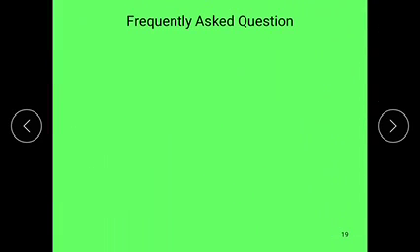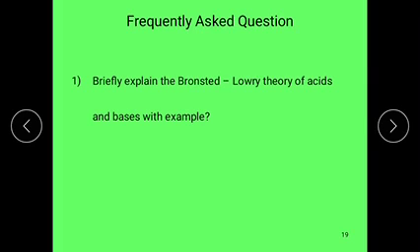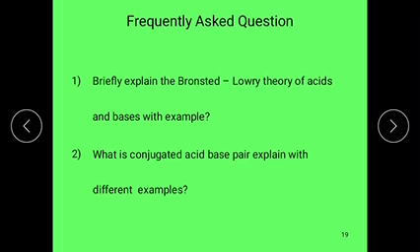Okay, the mostly asked questions in this topic are: briefly explain the Bronsted-Lowry theory of acids and bases with suitable examples.